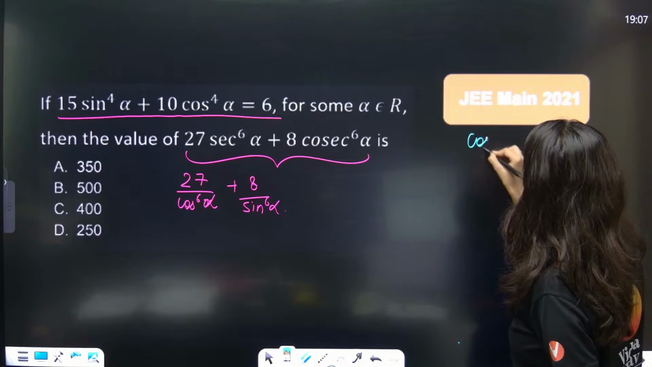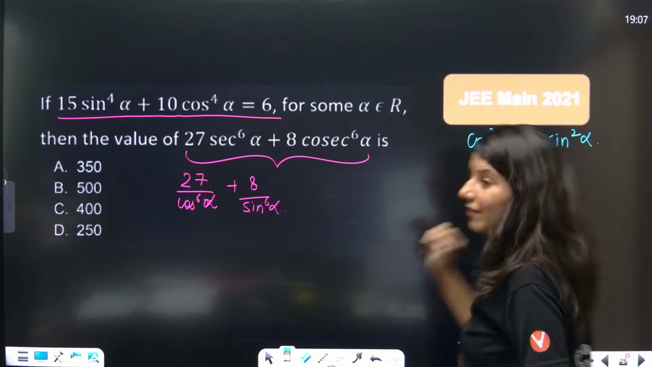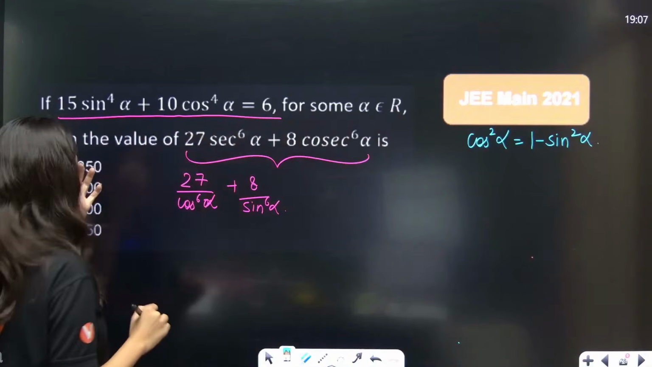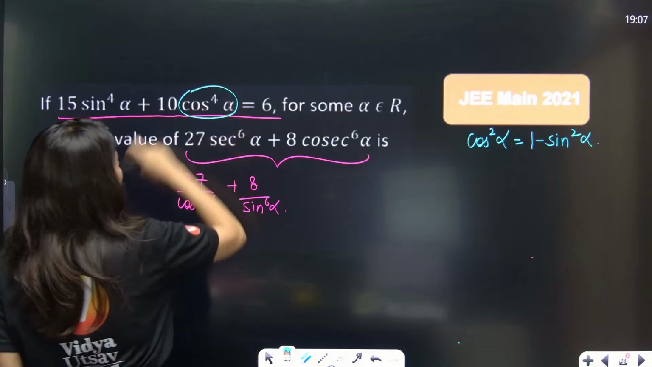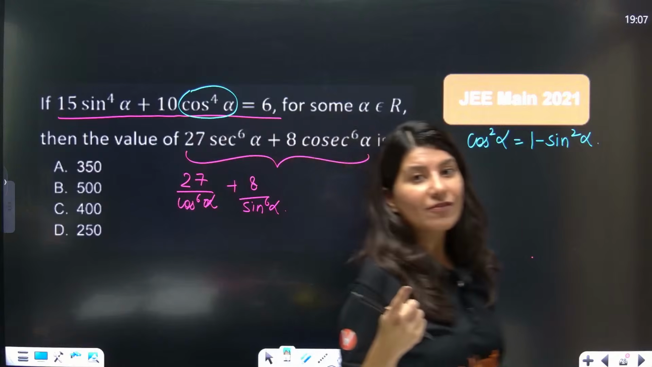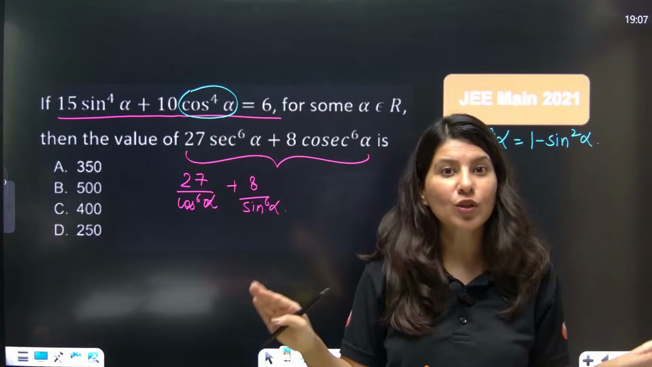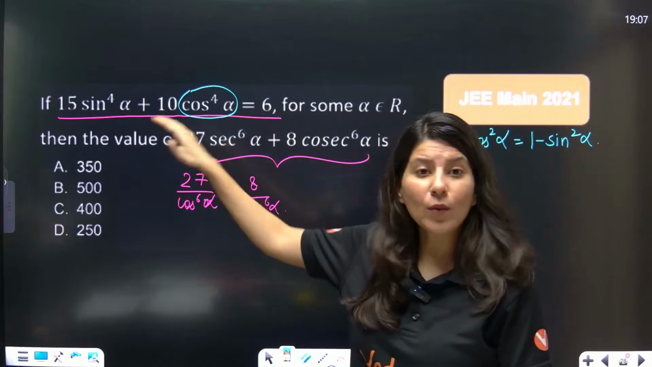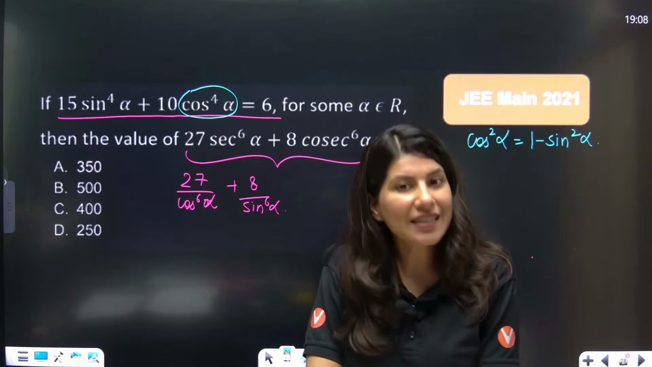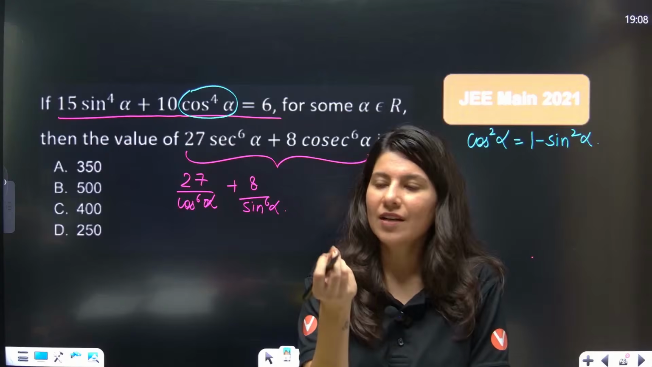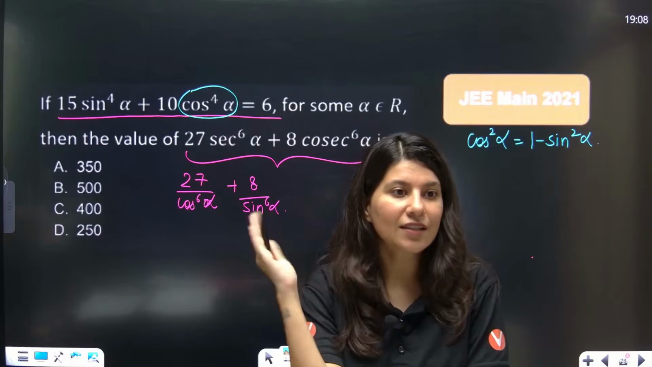See, cos square alpha can be written down as 1 minus sine square alpha. So if in the given equation you convert cos square alpha in terms of sine alpha, right, so this cos alpha you have to remove, so that the whole equation will become in terms of sine alpha. That will be easier for you. Then the equation will only have sine alpha. Calculation of a single variable is easier, no? Right now we have double variable.